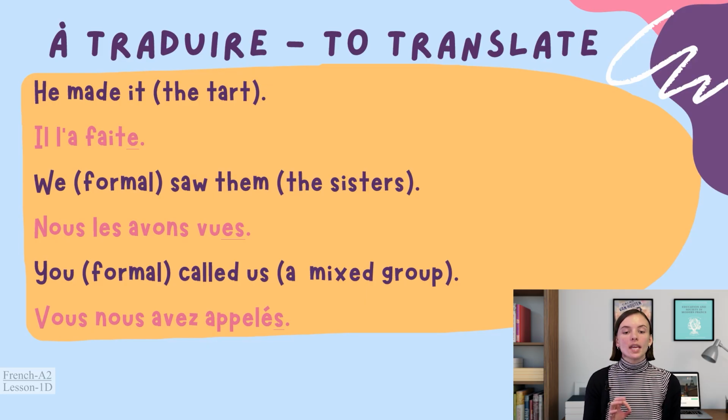Second sentence, we saw them. Nous les avons vus. Es on the end because the sisters is a feminine plural direct object. You called us. Vous nous avez appelés. You formal, so vous. Nous mixed group of men and women, so we use an S because when it's a mixed group, we always agree as if it were masculine. Vous nous avez appelés. Super, super travail.